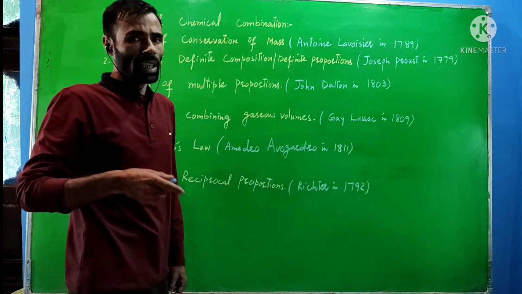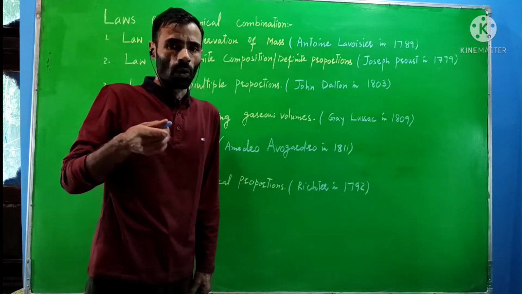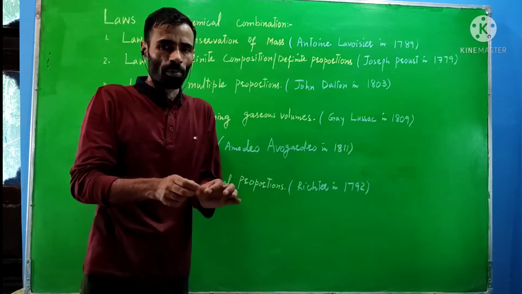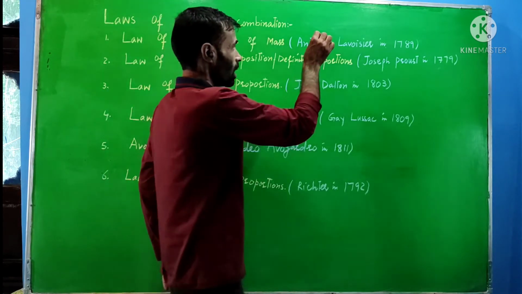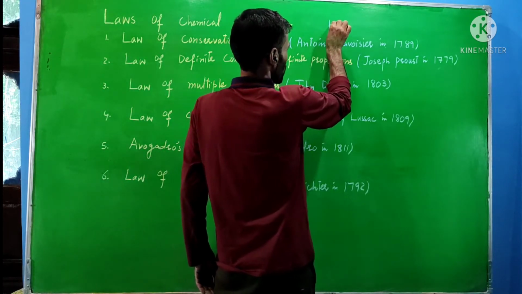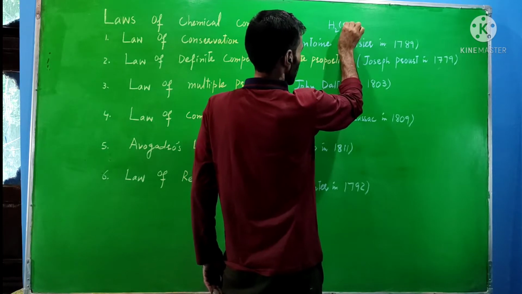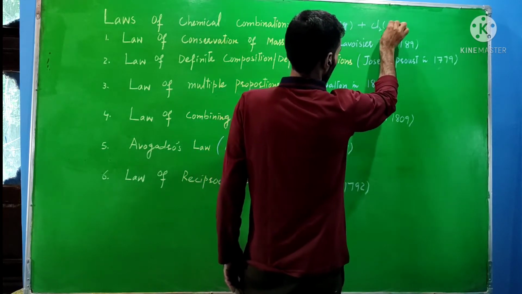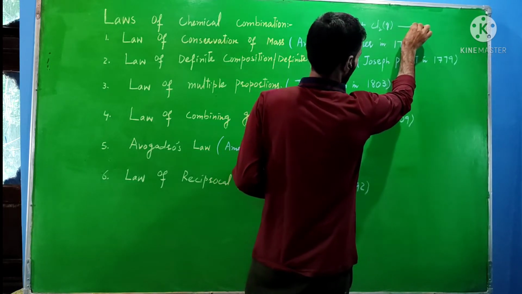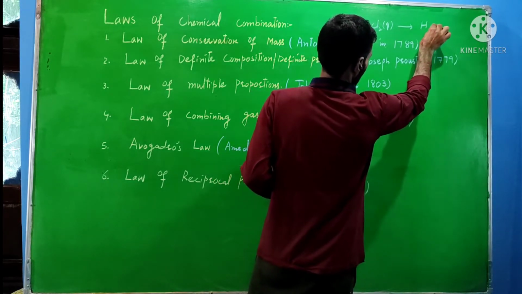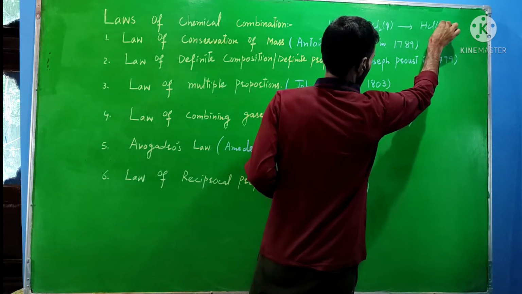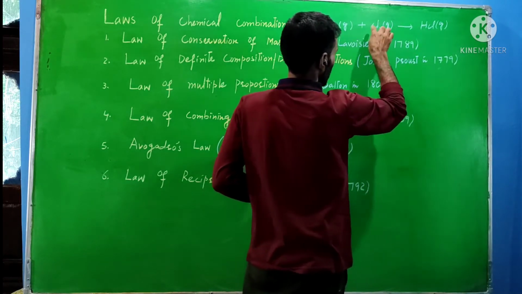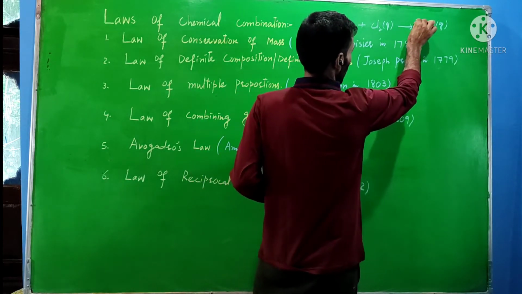These laws of chemical combination govern the formation of chemical compounds from different elements. Let us take this reaction: hydrogen gas reacts with chlorine gas, leading to the formation of hydrogen chloride gas. Hydrogen chloride is the gas formed in the reaction between hydrogen and chlorine.